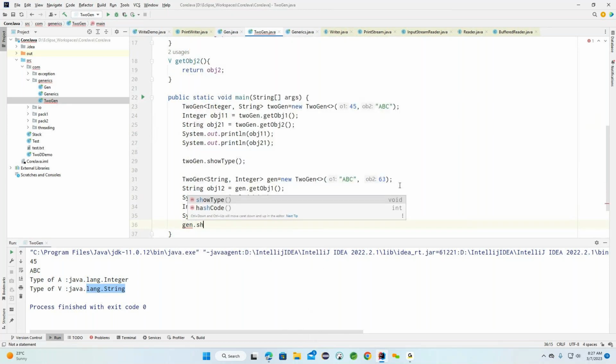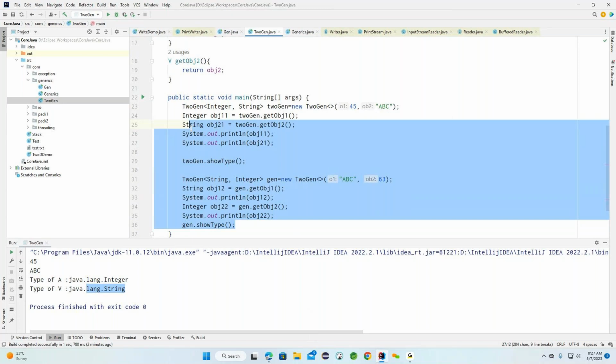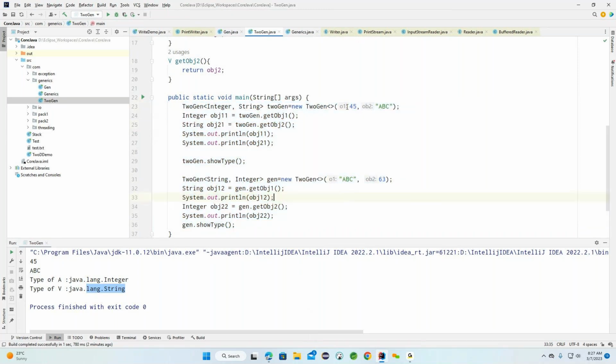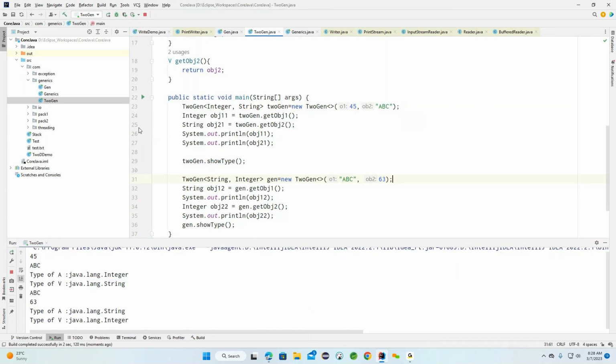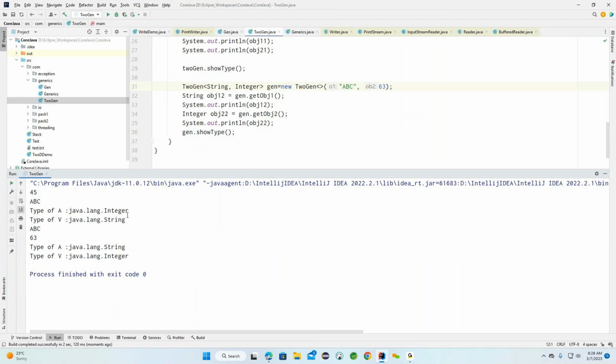Now if we want to understand what data type we are using, I'm calling show type here. These two are different objects. If we observe the constructor, the first one is expecting an integer and the second one a string, and here the first one we provide as a string and the second as an integer. So these are the two different objects we created. Now if you see integer comma string and string comma integer.